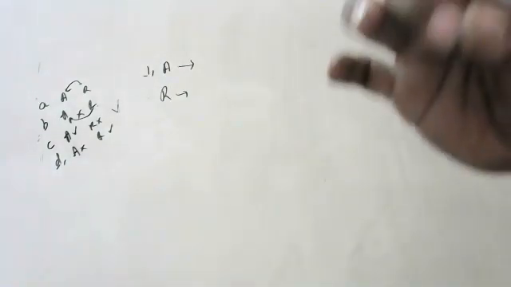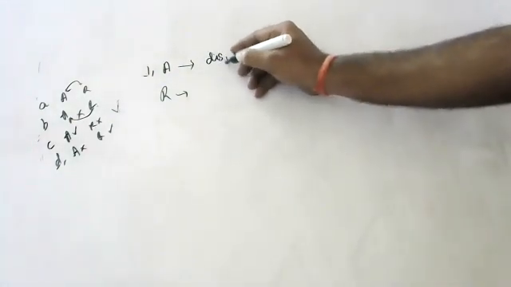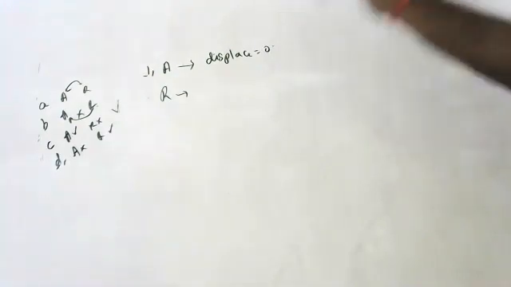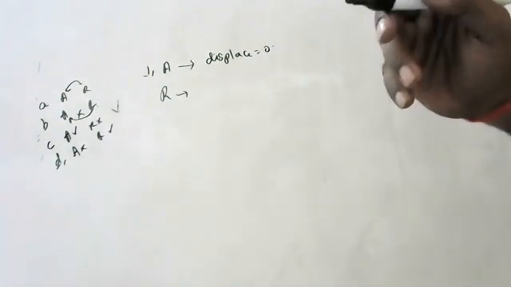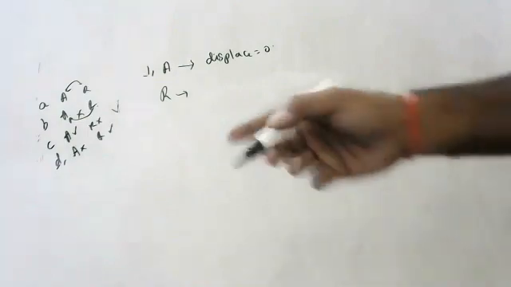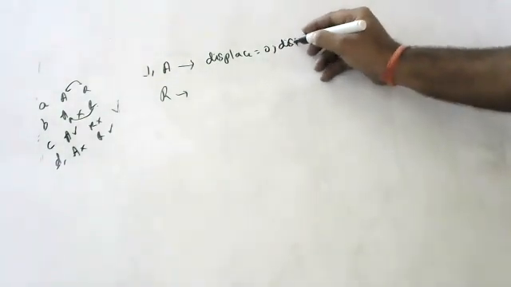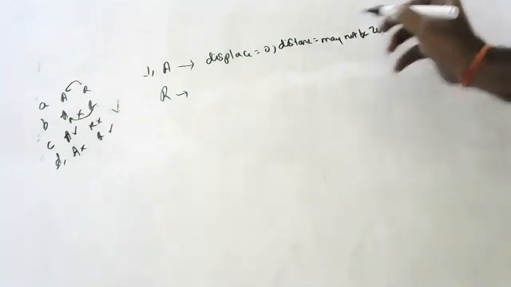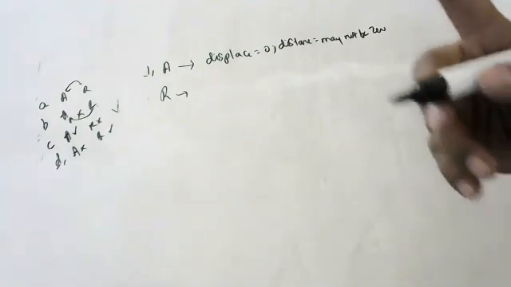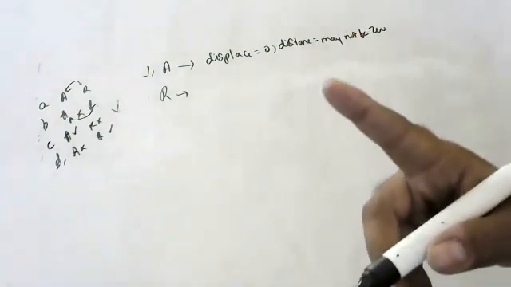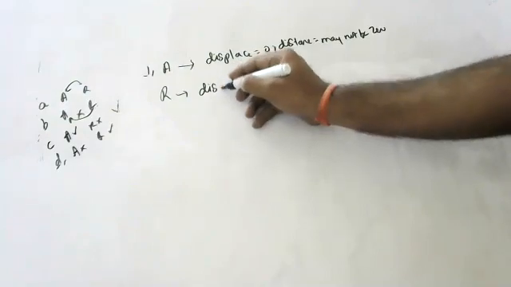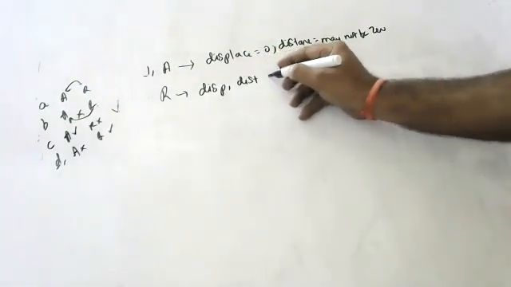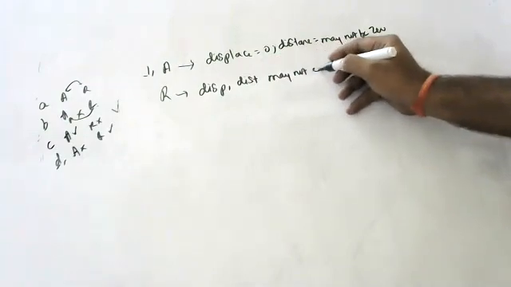First, assertion. I'm telling you assertion, all of you listen, children. Displacement may be zero, but corresponding distance may not be zero. This is assertion. Reason: displacement and distance covered may not always be equal.